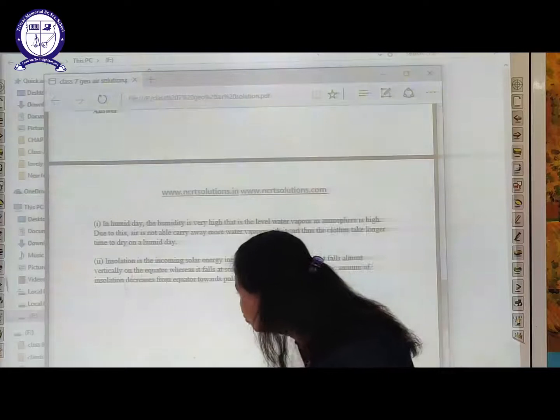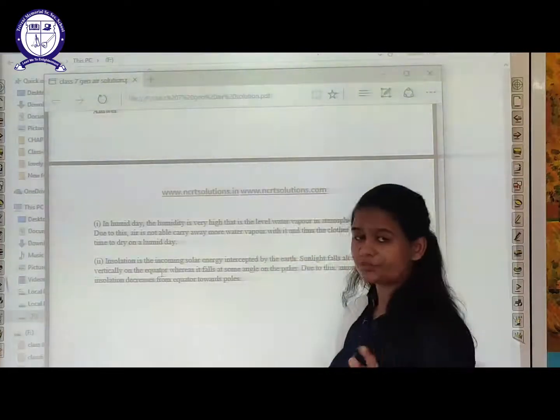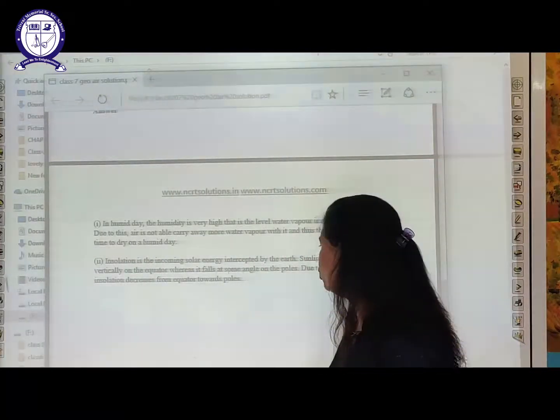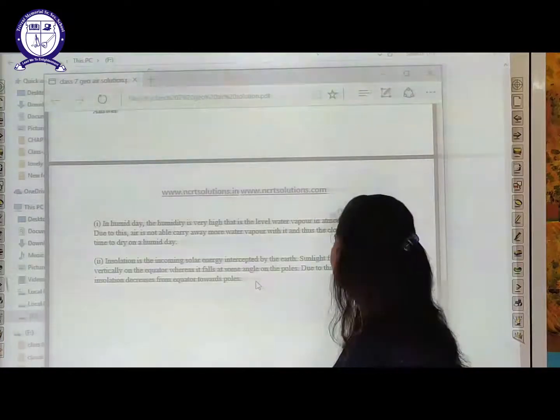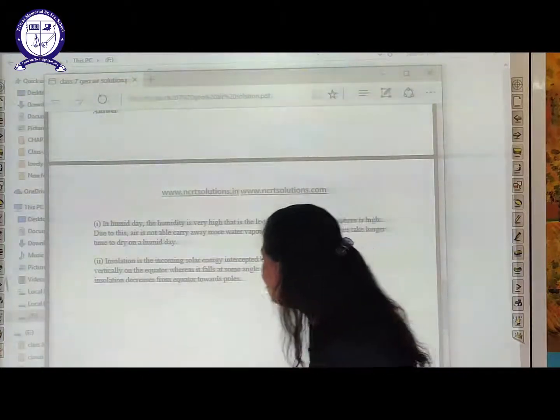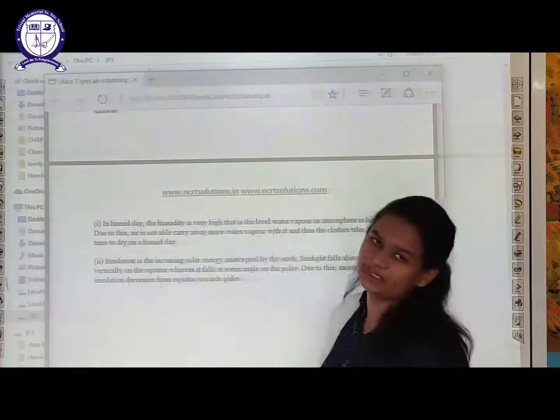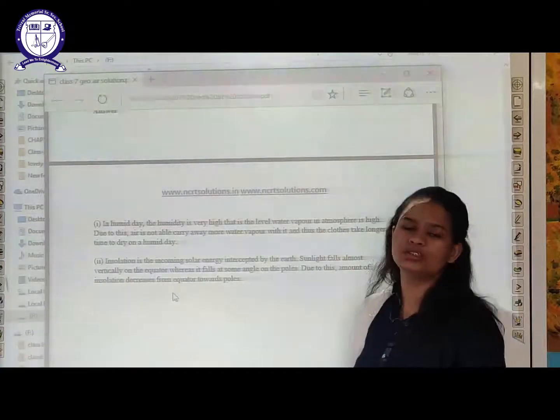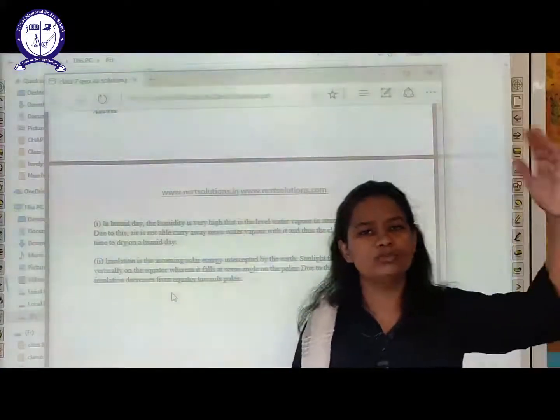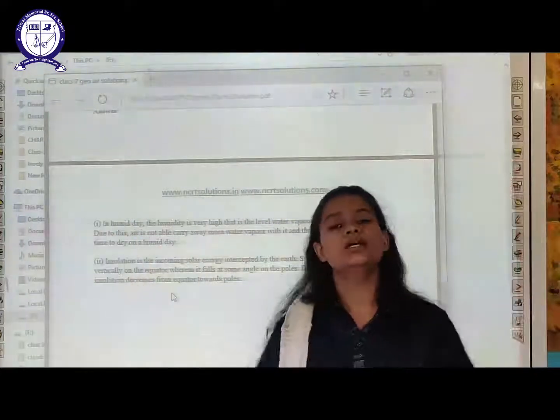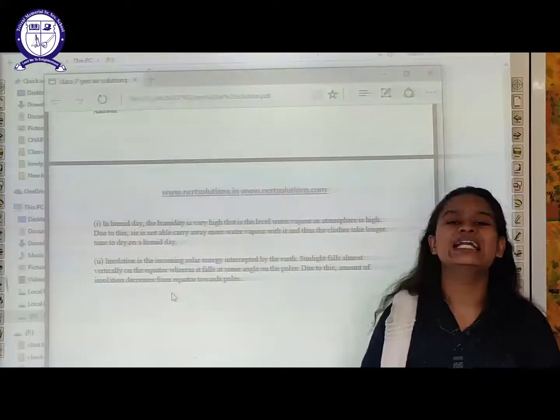Sunlight falls almost vertically on the equator, whereas it falls at some angles on the poles, and that is why the amount of insolation decreases from equator to poles.